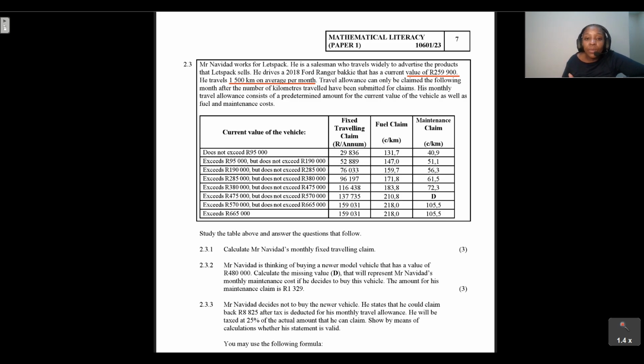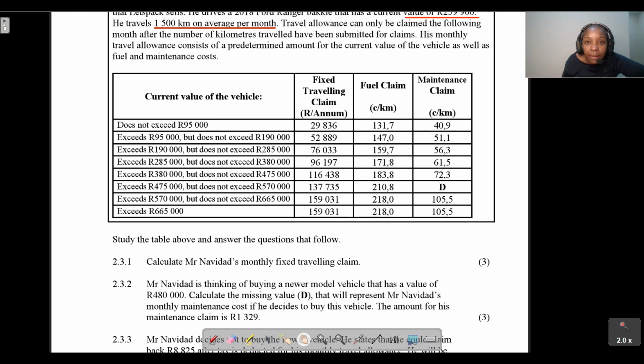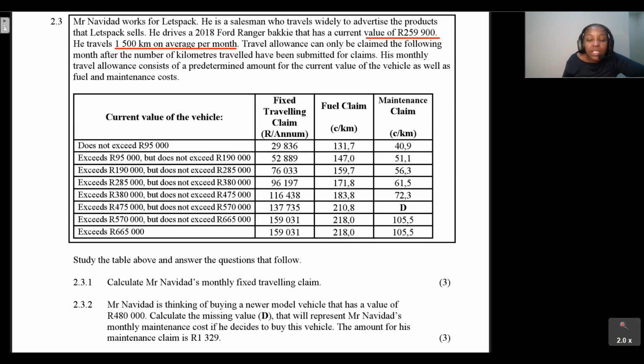Right, so the first thing we need to do, guys, is look at the table and see in which block the value of his car places him. Because the value of Mr. Navidad's car, let's just make this bigger so that we can see what's happening, is 259,900, that basically puts him on this row.